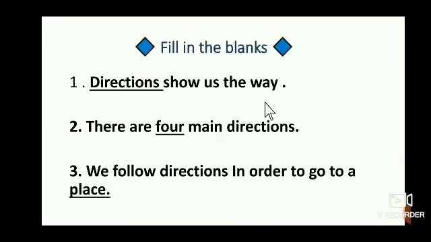So now we will see some questions and answers about this lesson. First is fill in the blanks. The first question: directions show us the way. Second, there are four main directions. So here we have an underline for the direction and an underline for the four. So we have four main directions. Third, we follow direction in order to go to a place. So we have an underline here for place.